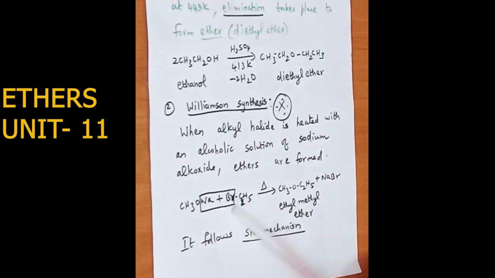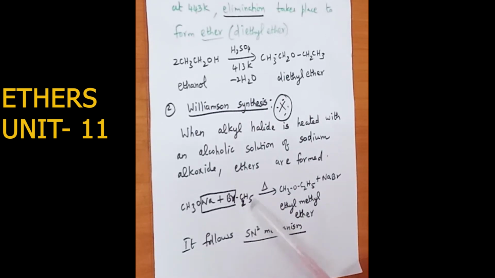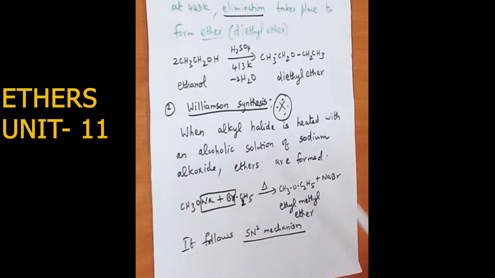Here the sodium bromide is eliminated, which leads to the formation of ethyl methyl ether. The alkyl halide acts as a nucleophile which attacks the sodium methoxide, and finally sodium bromide is eliminated. The SN2 mechanism involves an attack of the nucleophile, and the alkyl group, C2H5, gets attached to the methyl group, leading to the formation of ethyl methyl ether.